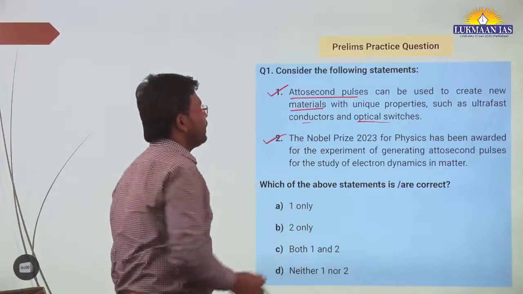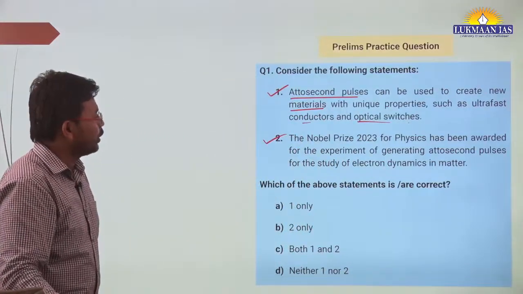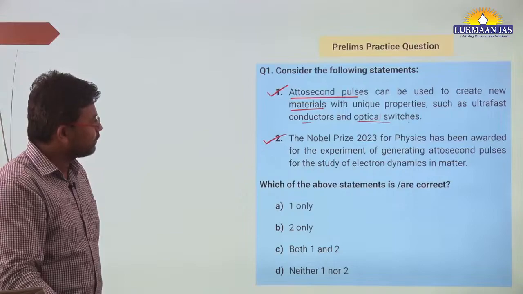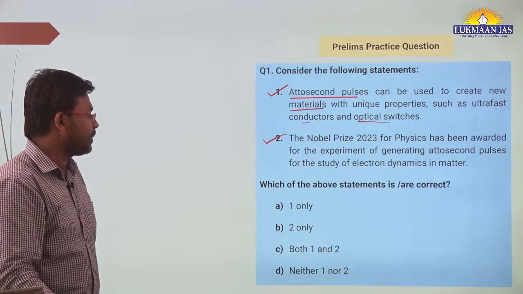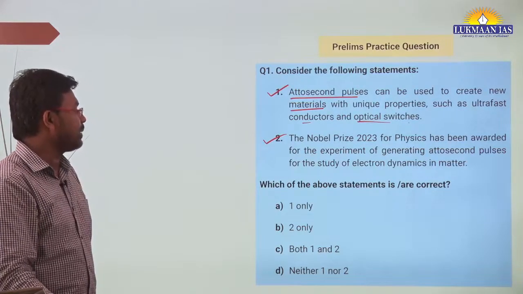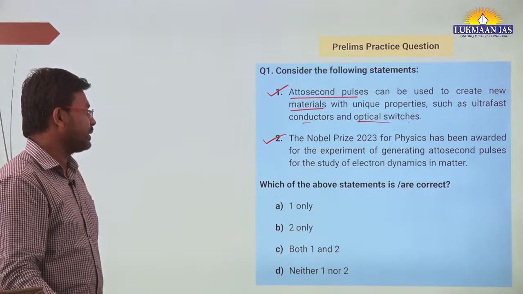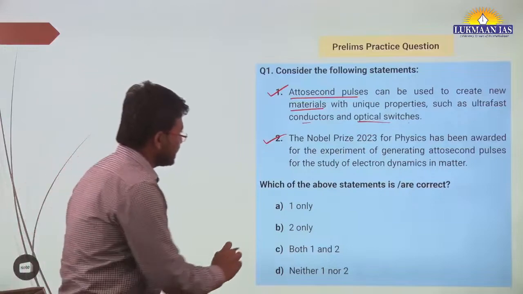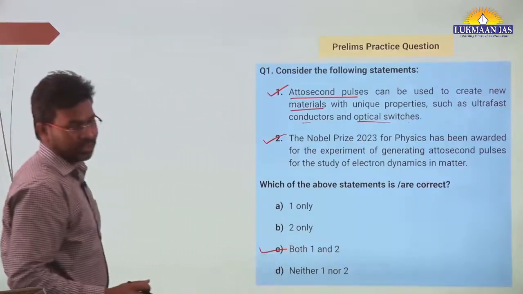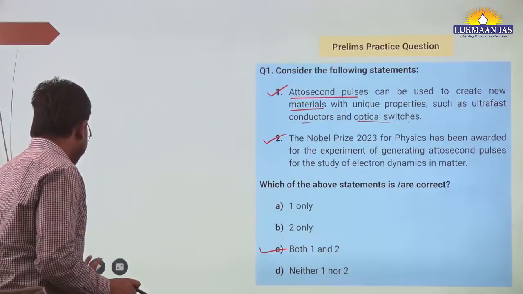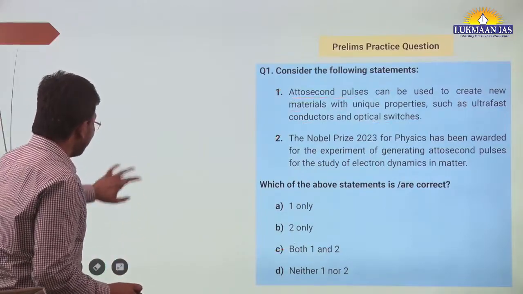Then we have another statement. It says, the Nobel Prize 2023 for physics has been awarded for the experiment of generating attosecond pulses for the study of electron dynamics in matter. This is also right. So both these statements are right. The correct answer is option C. With this, we will now move to another topic.